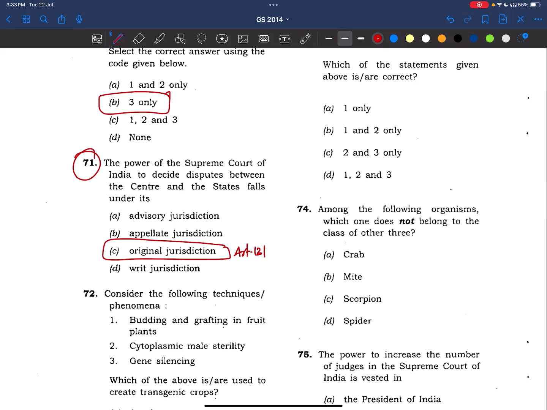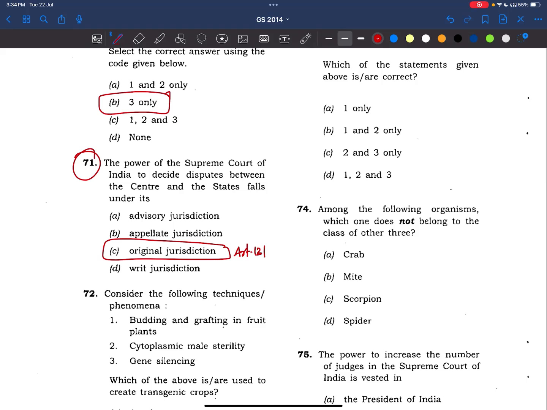Issues between the center and the states, the center and a few states with other states, right? Between states and states also. And what is not part of original jurisdiction? Any revenue division issues, some financial matters, inter-state water disputes, all this will not be in the original jurisdiction, right?